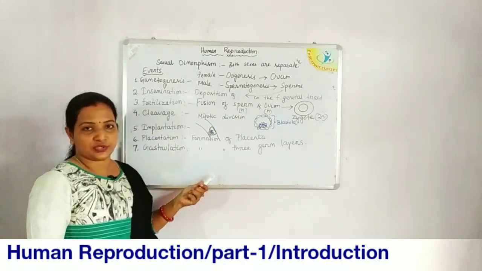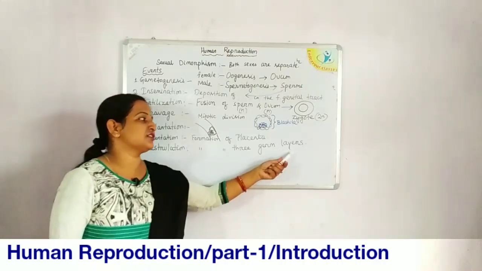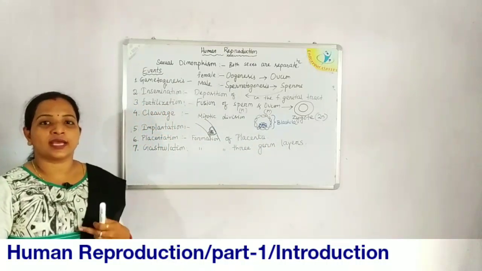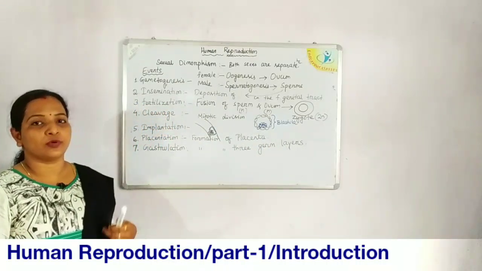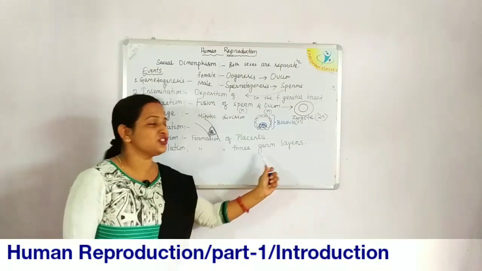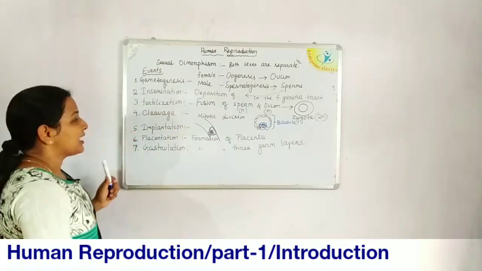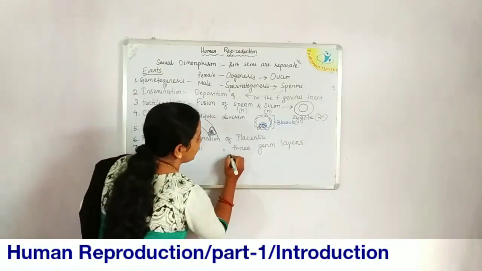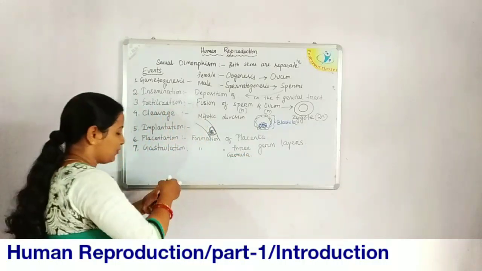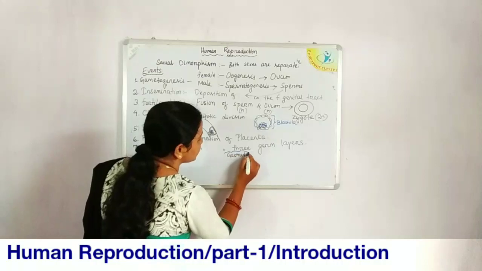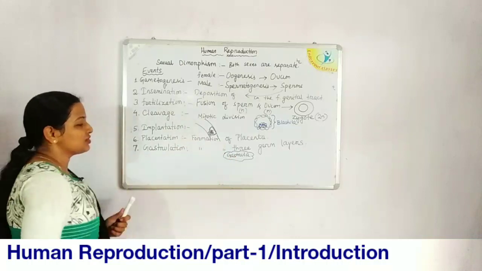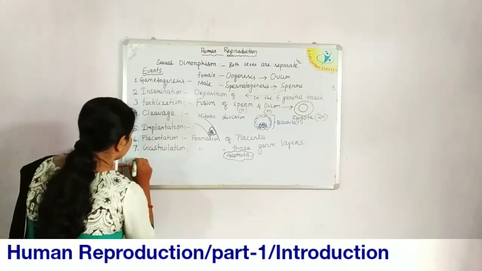From these 3 germ layers, all the organs and all the types of tissues of our body are going to be germinated. That is why these 3 layers are called germ layers. The structure which has 3 germ layers formed is called a gastrula, and the process of formation of the gastrula is called gastrulation.